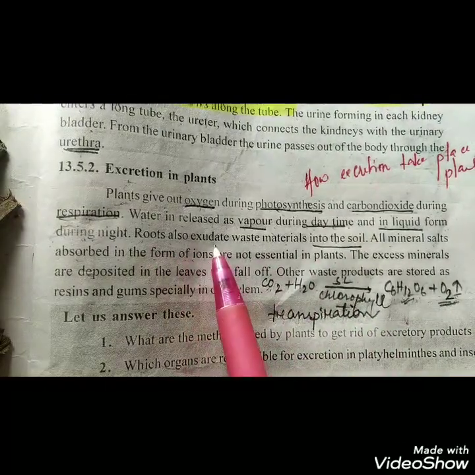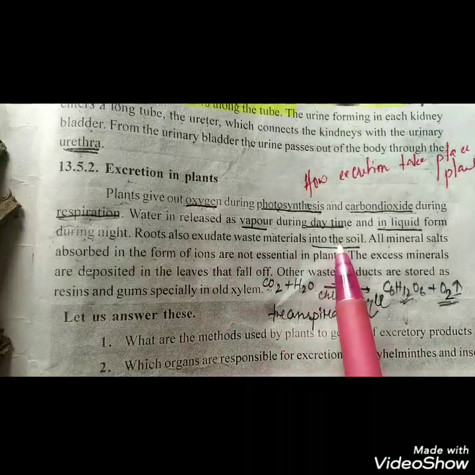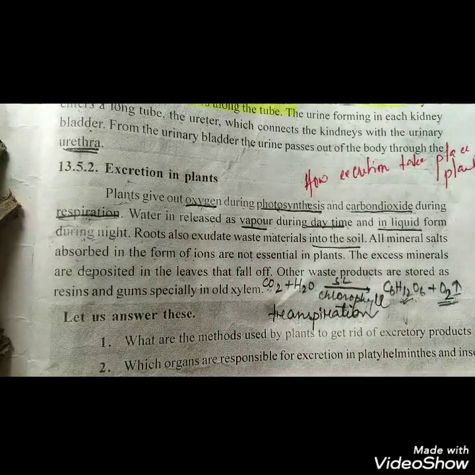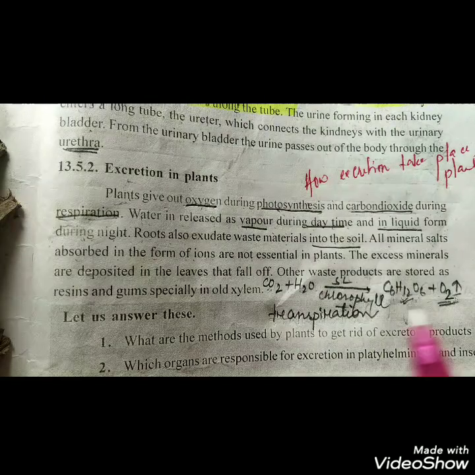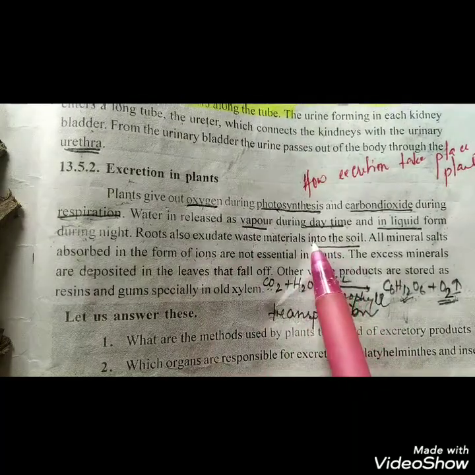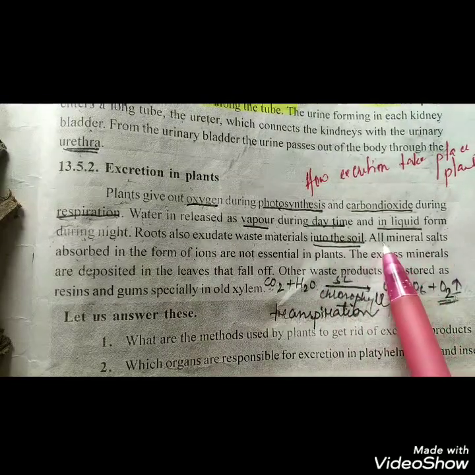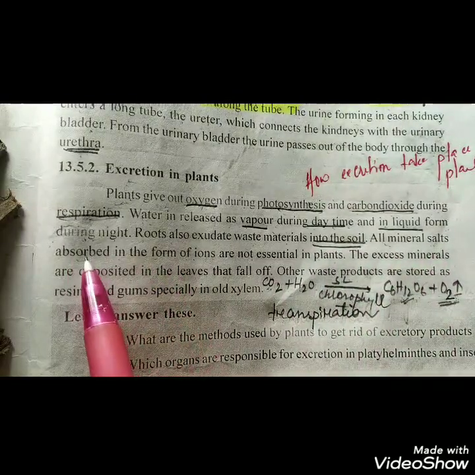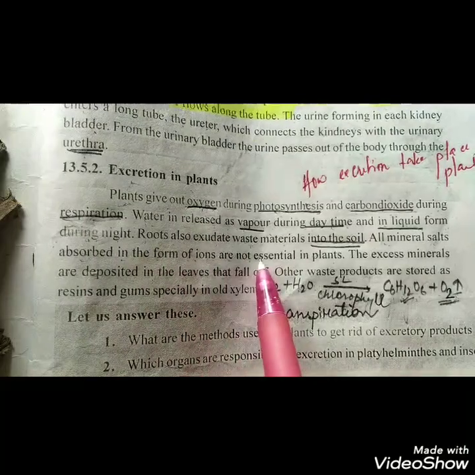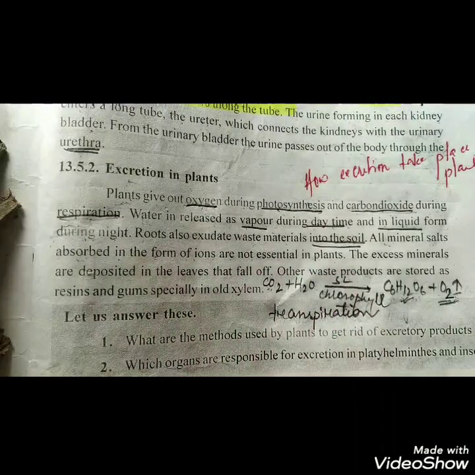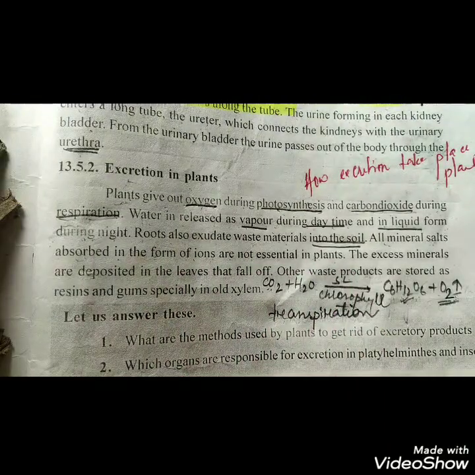Roots also exude waste material into the soil. So the root, which is below our ground level or under the soil, also releases the waste material directly into the soil. All mineral salts absorbed in the form of ions are not essential in the plant. We know that the root absorbs minerals from our soil.